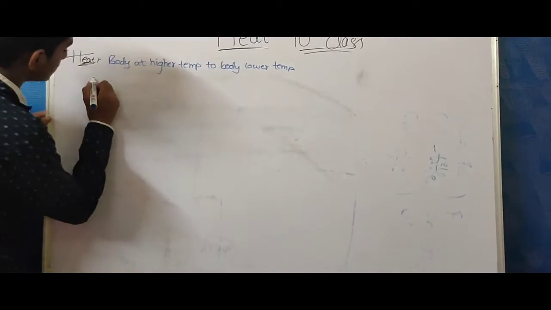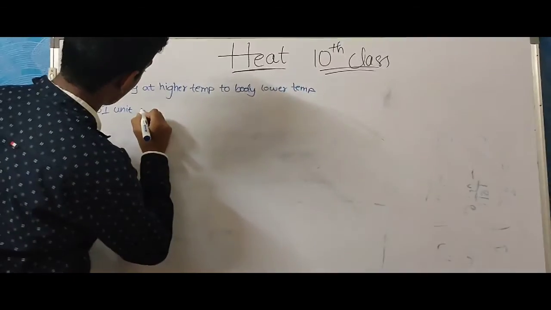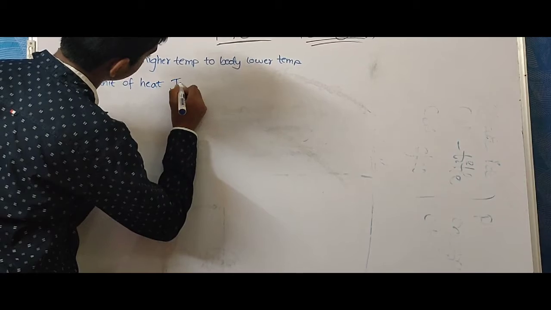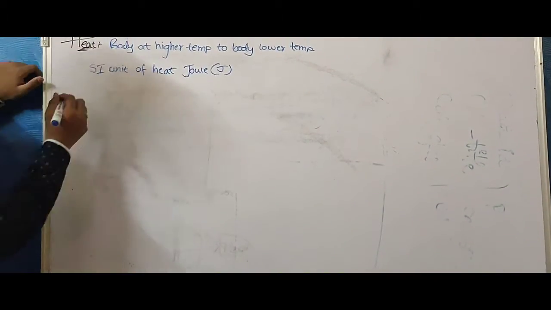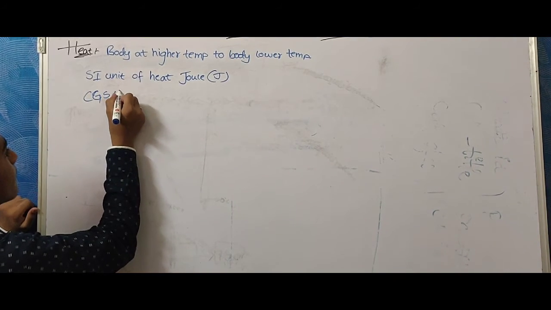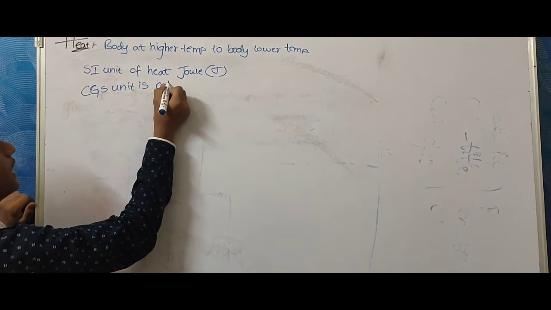Therefore the SI unit of heat is joule, and the CGS unit is calorie.